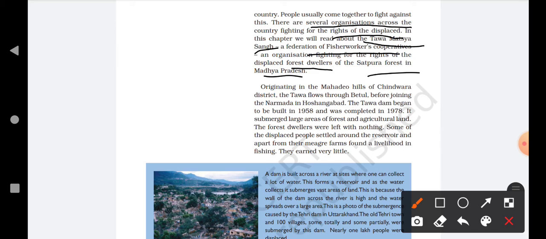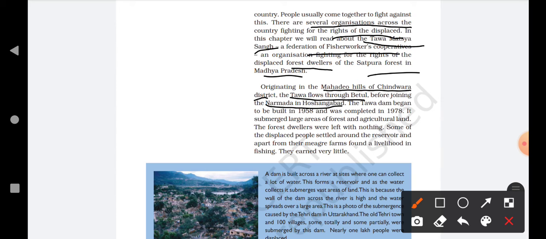Originating in the Mahadeo hills of Chhindwara district, the Tawa flows through Betul before joining the Narmada in Hoshangabad. So basically, the Tawa is a river. It originates from the Mahadeo hills of Chhindwara district and flows through Betul before joining the Narmada in Hoshangabad. That river is known as the Tawa.